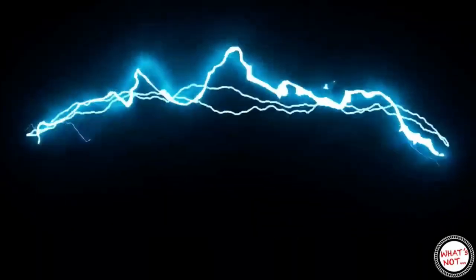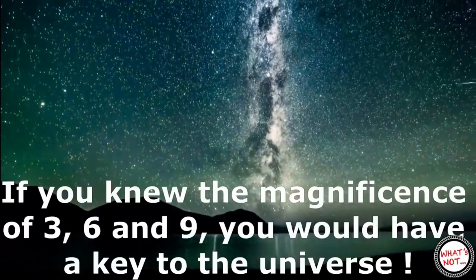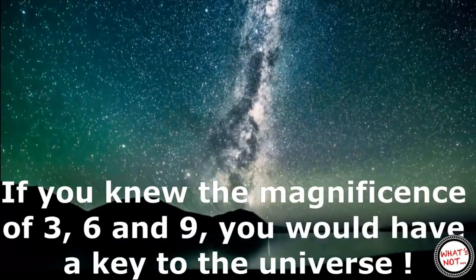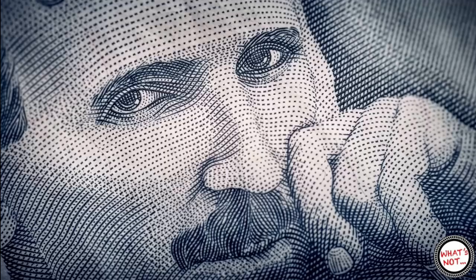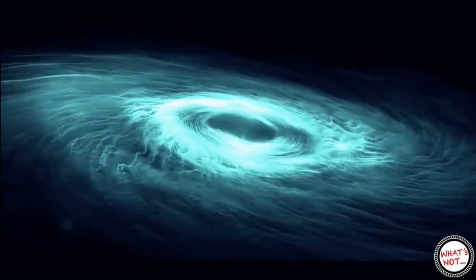Nikola Tesla, the greatest mind of all time and a man of mysteries, said if you knew the magnificence of 3, 6 and 9, you would have a key to the universe. So what did he mean by this? Had he found some code of the universe? In this video I will tell you why Nikola Tesla said this.